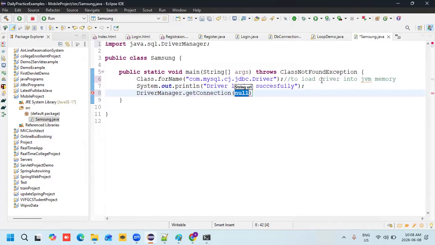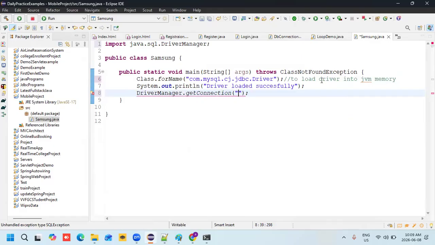I got the permission from the security guard, so I want to enter into the main gate. So the second step, after the driver is loaded, is to connect to the database using DriverManager dot getConnection.